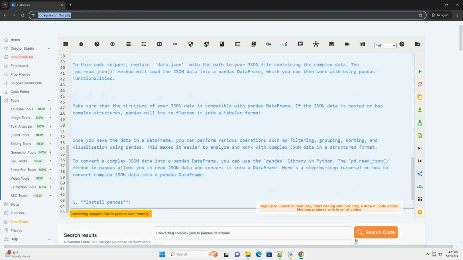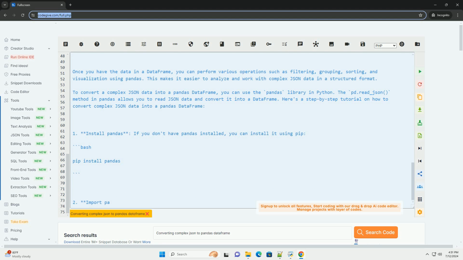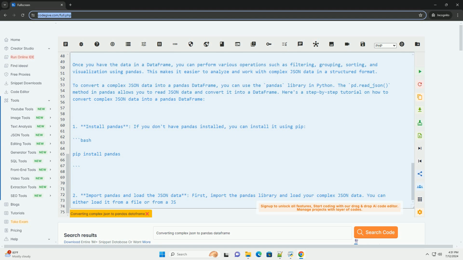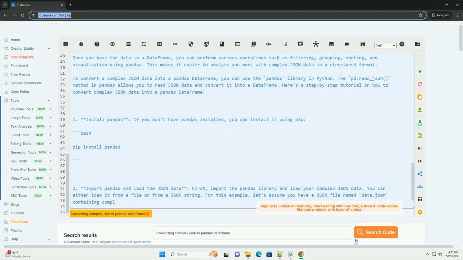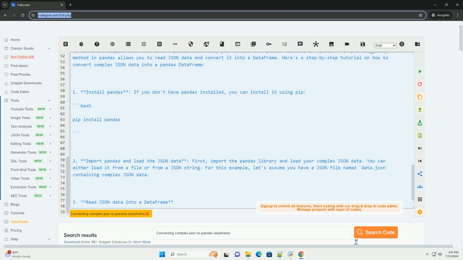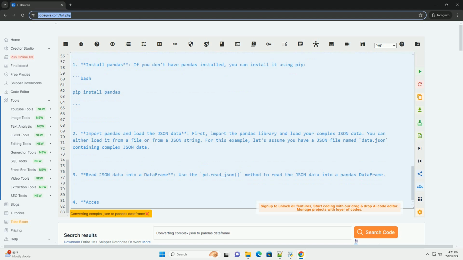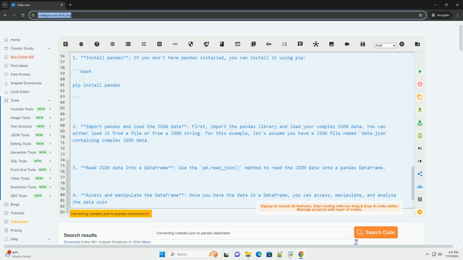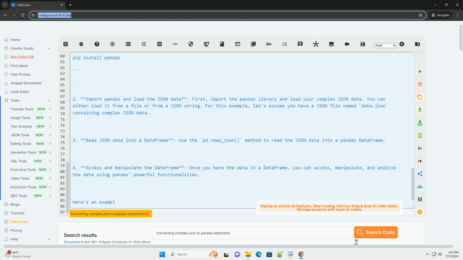3. Read JSON data into a data frame. Use the pd.read_json method to read the JSON data into a pandas data frame. 4. Access and manipulate the data frame. Once you have the data in a data frame, you can access, manipulate, and analyze the data using pandas' powerful functionalities. Here's an example code snippet to demonstrate the conversion of complex JSON data into a pandas data frame.